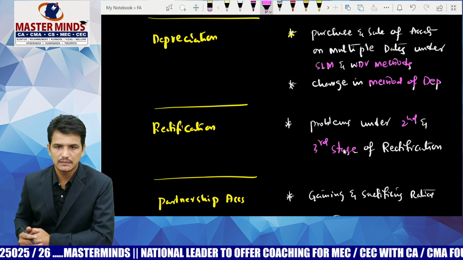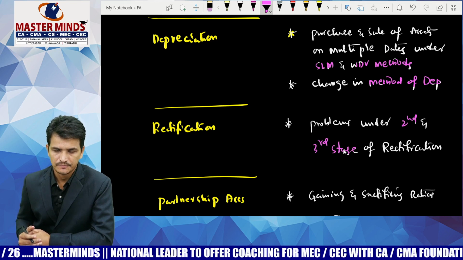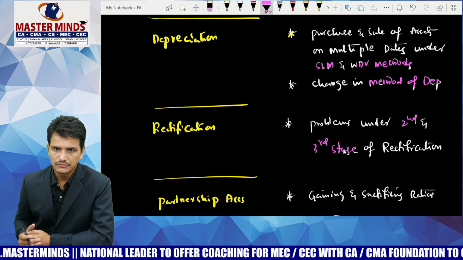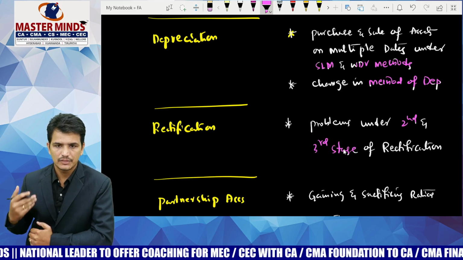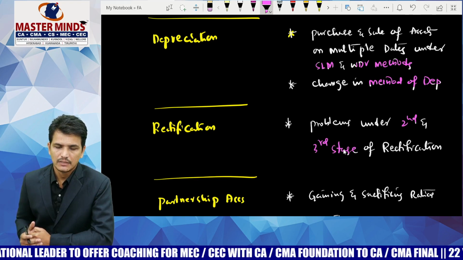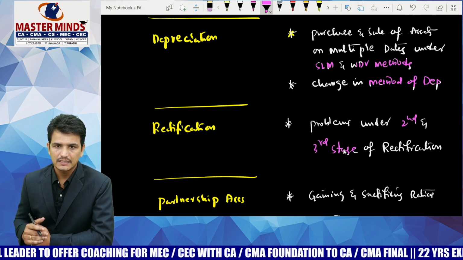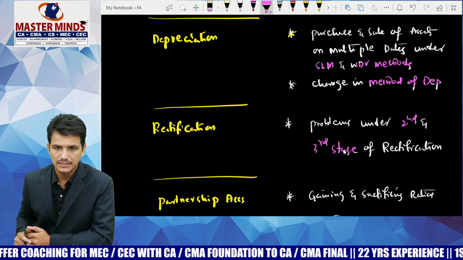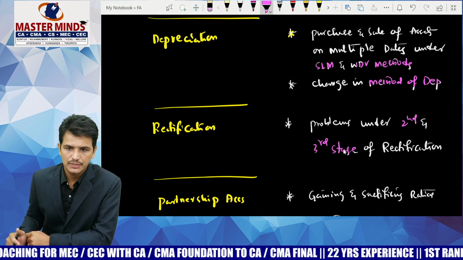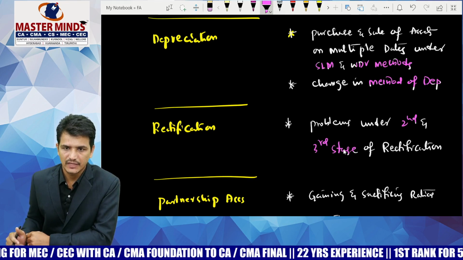And the third stage is nothing but rectification after final accounts. In the question they will not tell you under which stage you have to rectify the errors, but they will give you certain information regarding how the errors affected the last year's financial statements. So in that case, you should be in a position to understand that it is the third stage of rectification.